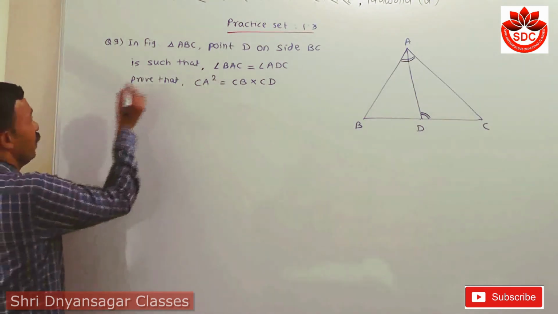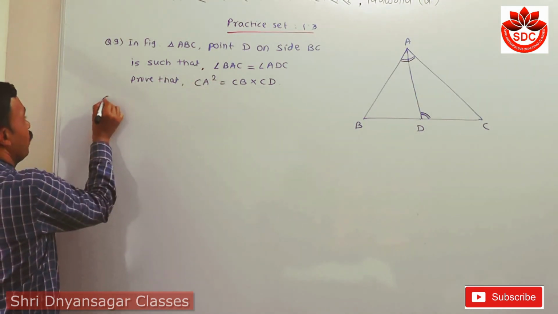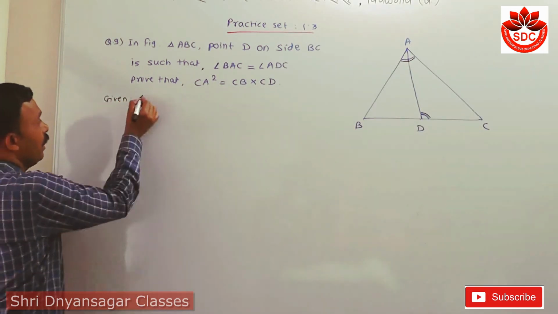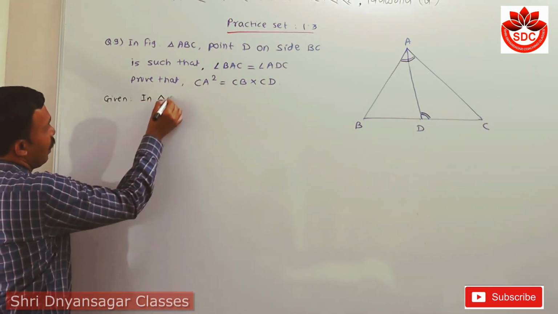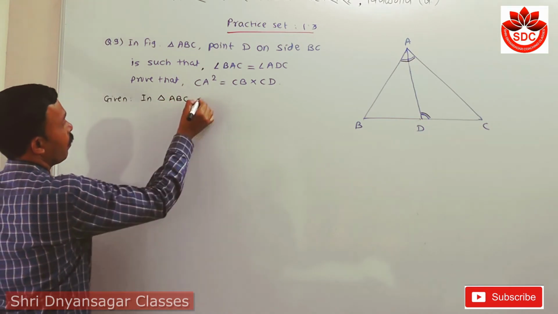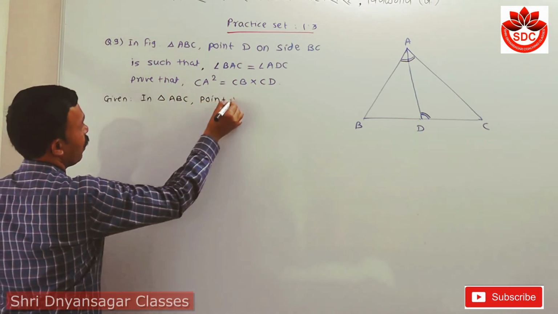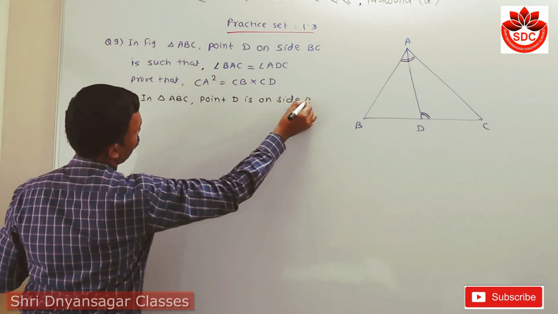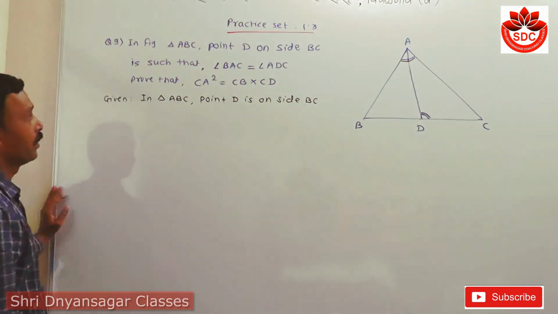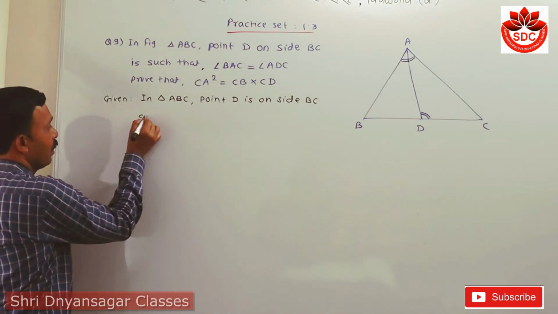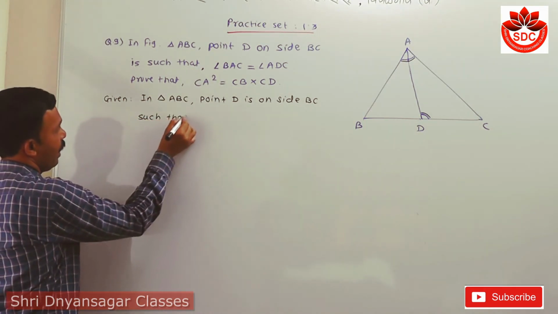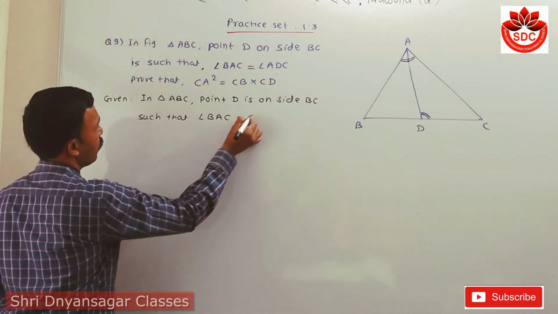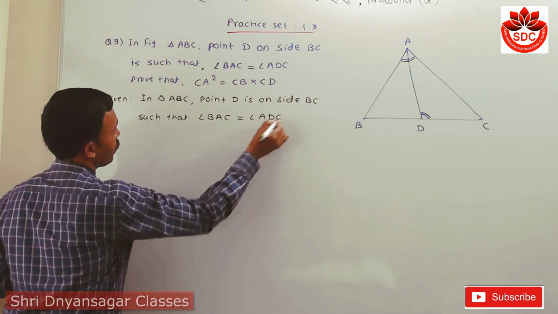Now for this question, first I have to write the given. Given: in triangle ABC, point D is on side BC such that angle BAC is equal to angle ADC.